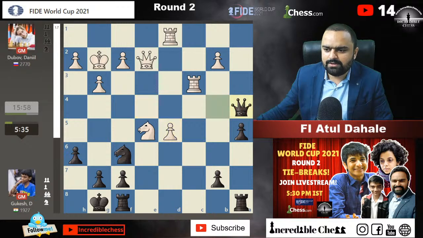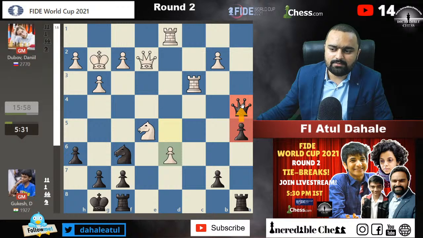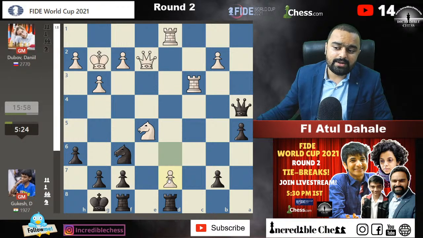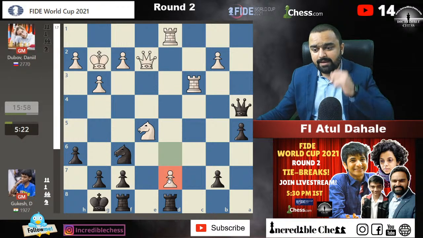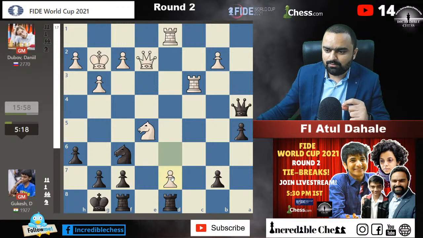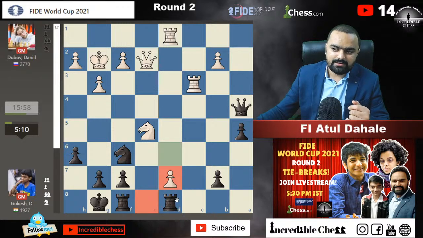And the d5 pawn is captured. The center pawn is there. Gukesh is having one extra pawn on the other side of the board, but the center pawn is a very strong pawn, and it's kind of difficult when your opponent's pawn has already arrived on the 7th rank, that too in just 25 moves in the game. Wow. I can understand Gukesh is in trouble because this rook is not coming into the game, and this rook is stuck here. So white will definitely try to do something in this.